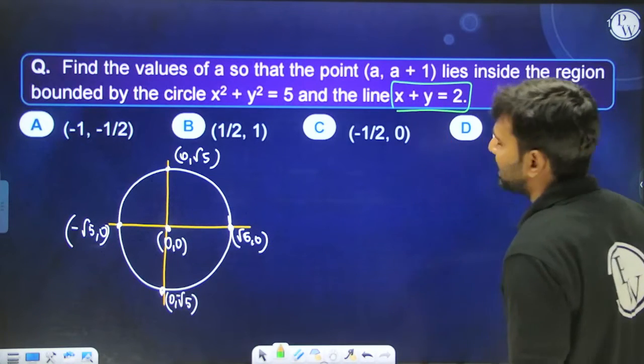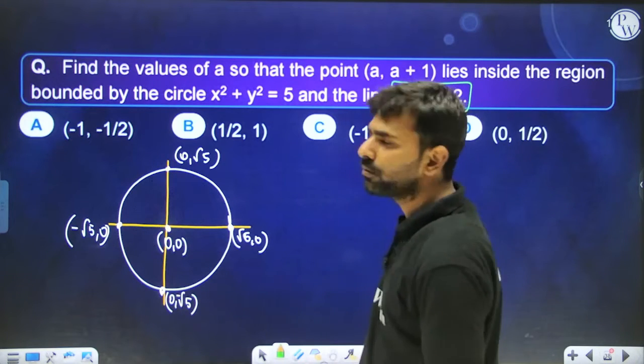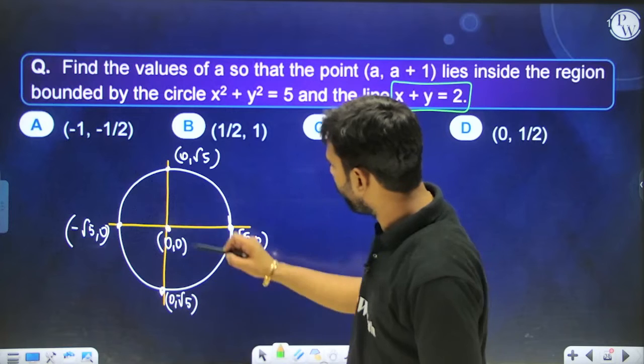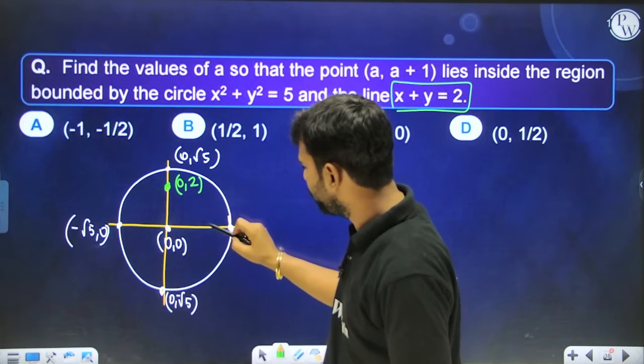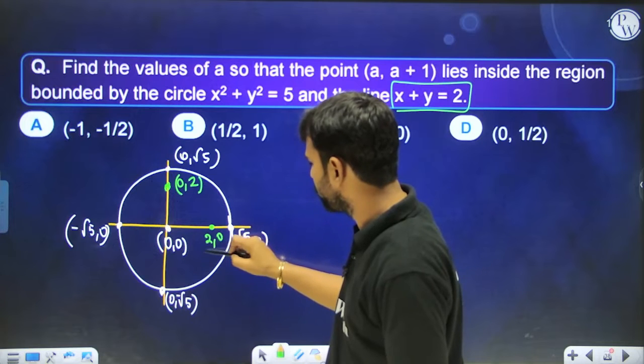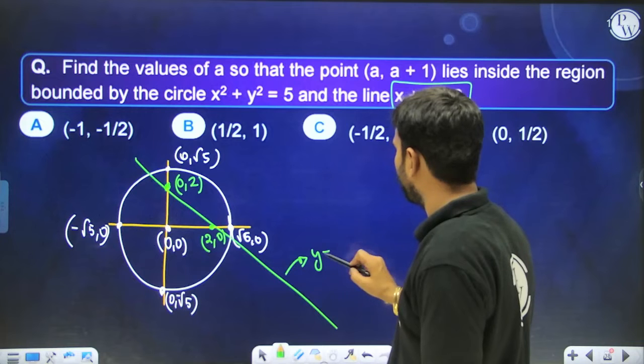Okay, now x + y = 2. If you try to draw this line x + y = 2, you can see that when you put x equal to 0, the y value is going to be 2. So over here it is going to be (0, 2), and over here it is going to be (2, 0) the moment you put y equal to 0. So your line will be drawn like this. So this is our line y = −x + 2.